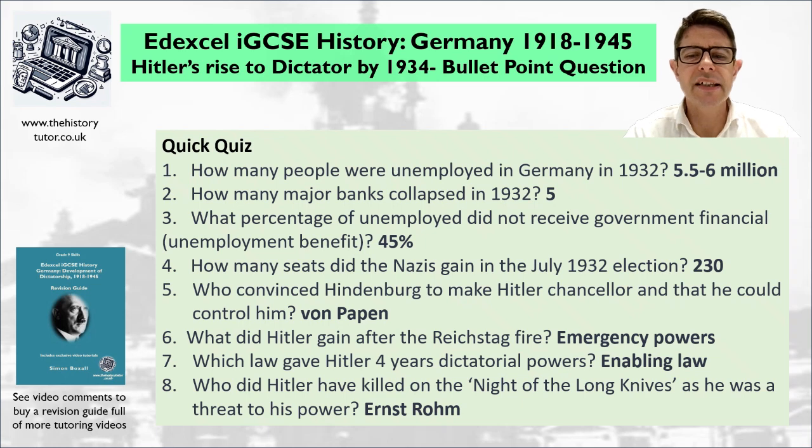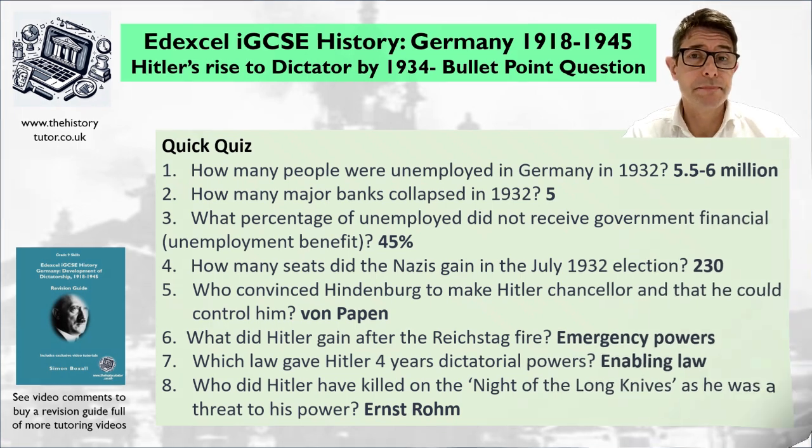This is crushing the SA and, in particular, Ernst Röhm. Ernst Röhm wants the SA to become the army, which will give him huge amounts of power, be a massive power block for him. So Hitler decides to remove Ernst Röhm and a few other enemies of his in the Night of the Long Knives. The SS can go out and destroy Hitler's enemies. Now, the benefit of this is that the army, the actual real army in Germany, are really pleased that Hitler has destroyed the SA and Ernst Röhm and chosen them as the army that he's going to rearm. And they reward Hitler by swearing an oath of loyalty to Hitler personally.